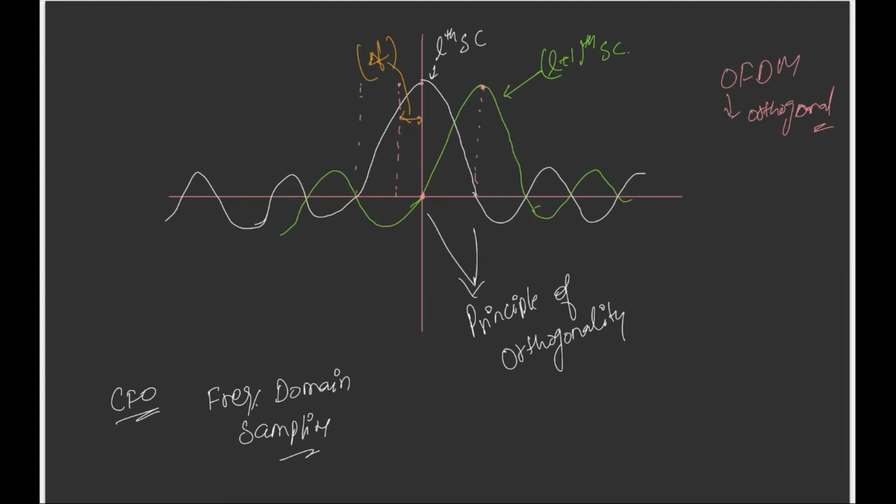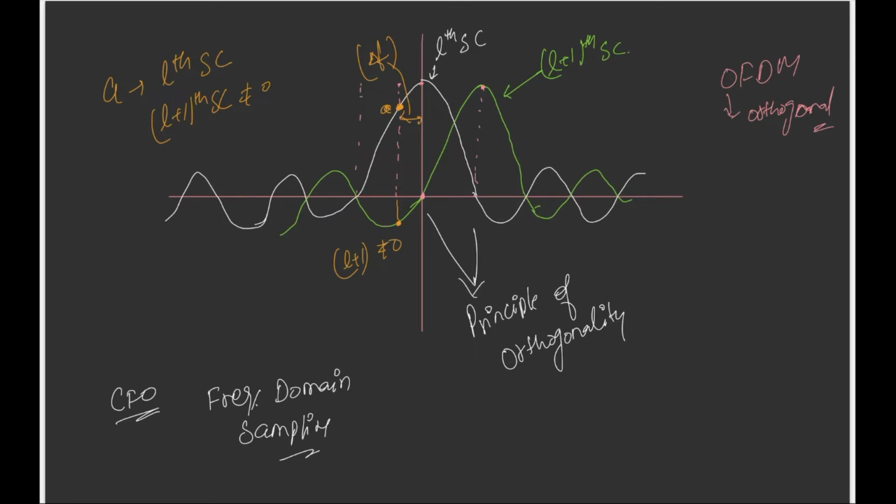So what happens here is that when we sample at this point, let's call it A, the Lth subcarrier has some magnitude while the L plus 1th subcarrier is also not 0.